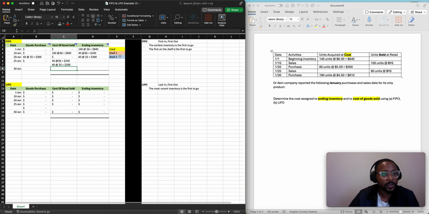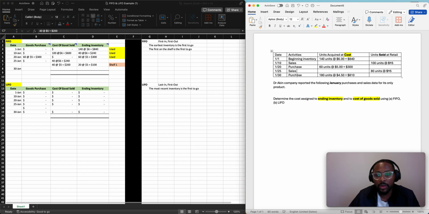You see? All right. So what that means then is that we use this and we use this. So our new balance is going to be 60 minus 40, which is 20. Okay? So it's going to be 20 units at $5 for $100. All right? So now we move on. You see 40 plus 40 is 80. So we fulfilled the order, but we took it from different places, right? All right, let's keep moving along.